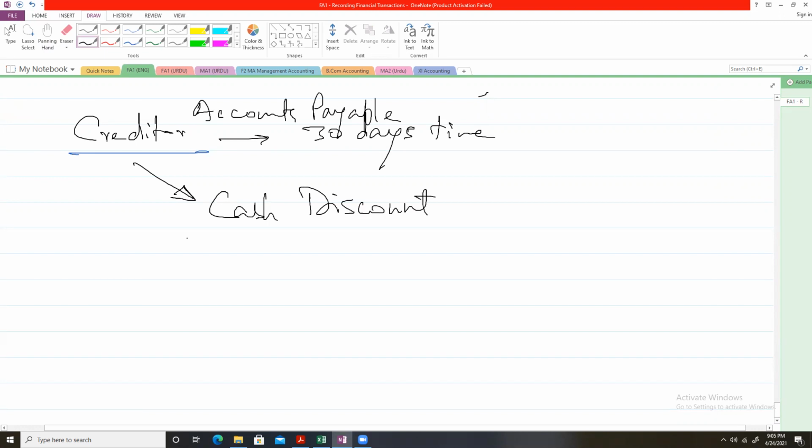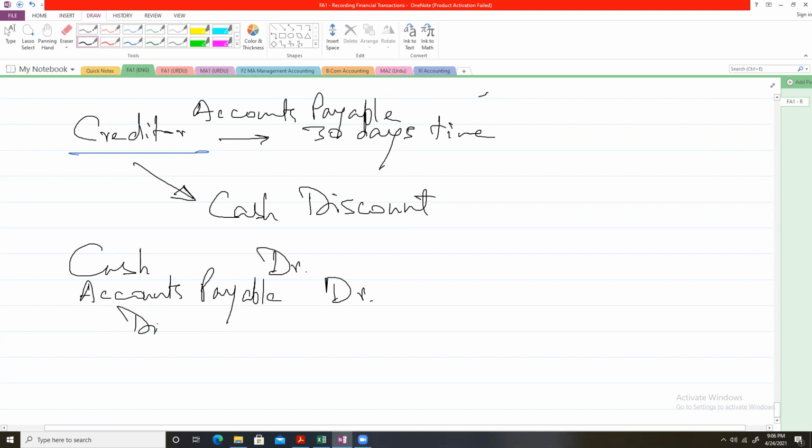And when we allow the creditor to settle his account for a discounted payment, then we will record the transaction in double entry: cash debit, accounts payable debit, and discount.